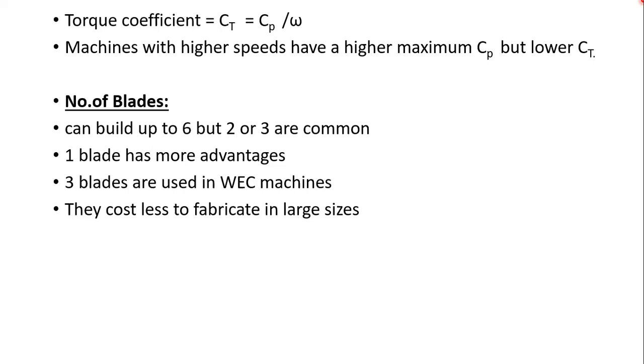And these three blades are also less costly to fabricate in large sizes. If you go for large sizes, we can opt for three blades, which are less in cost. And these are capable of operating with a high tip speed ratio, TSR.